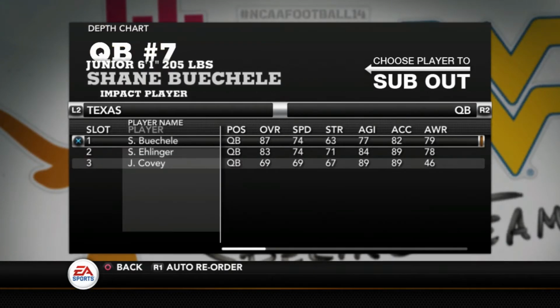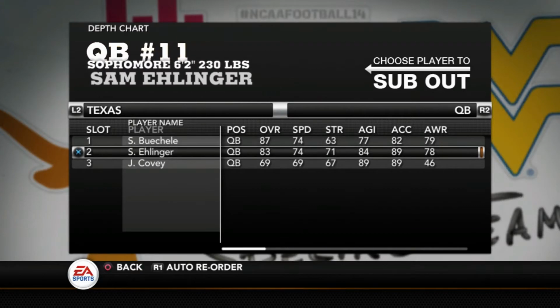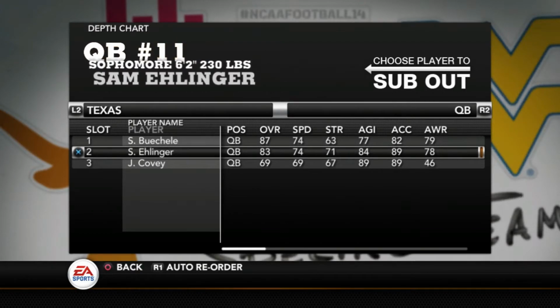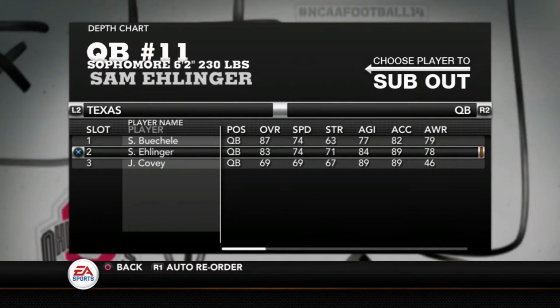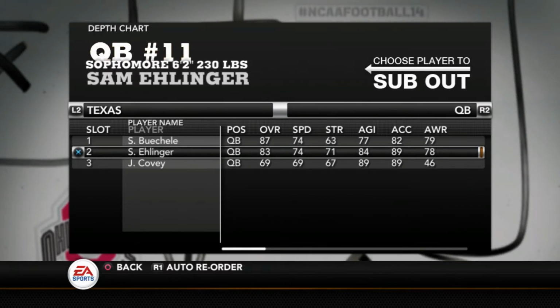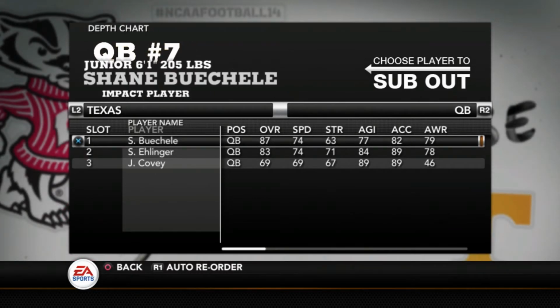We got Texas, Shane Buechele, 87. Sam Ehlinger, an 83. And again, Buechele is going to have the better passing numbers. Ehlinger is going to have the better running numbers. So, yeah, there's a pretty big difference in them as far as their passing numbers, because they're this close, even though Buechele doesn't have the running numbers. So that's very interesting to watch.